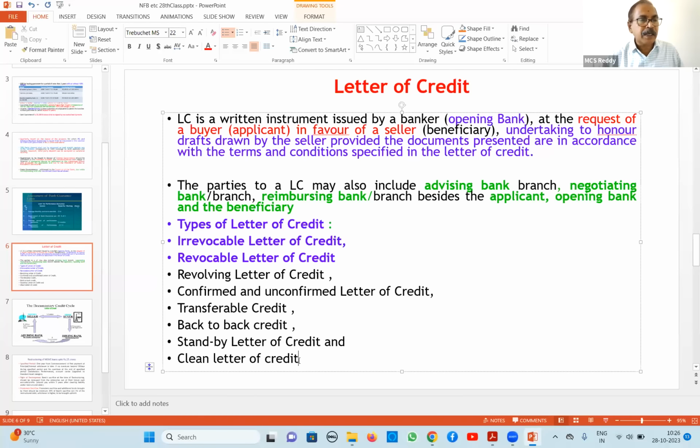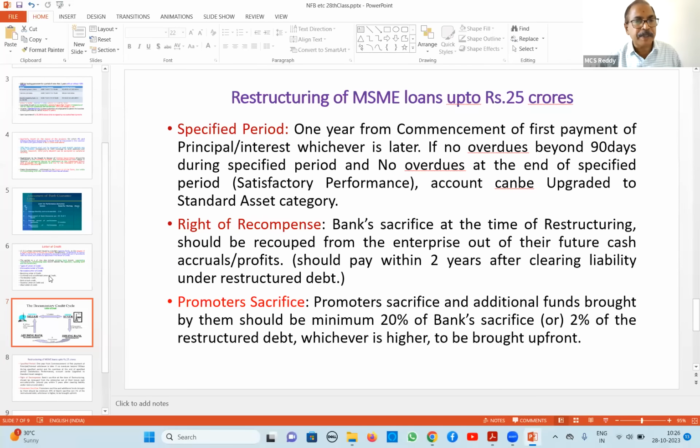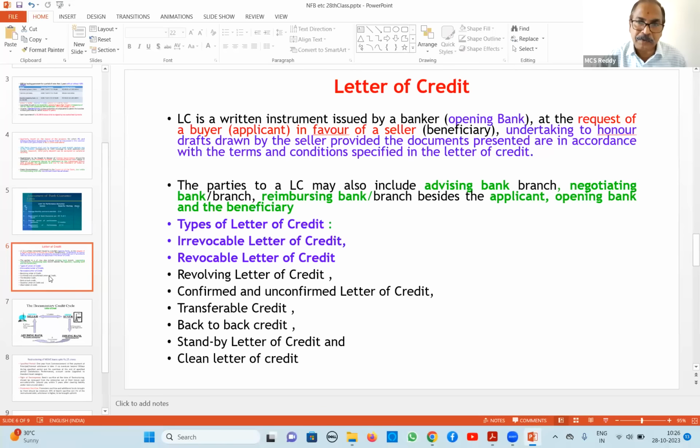And two more types are there. I will discuss those types. Red clause and green clause. It is not there in the menu. Red clause and green clause letter of credit. These are also recalled questions in exams. Red clause letter of credit means basing on this LC, the party can avail finance. Who is the party here? We are issuing an LC to a foreign person who is supplying material to our customer. So basing on this LC, the supplier in the other country will avail finance for raw material, etc., and supply material to our fellow.